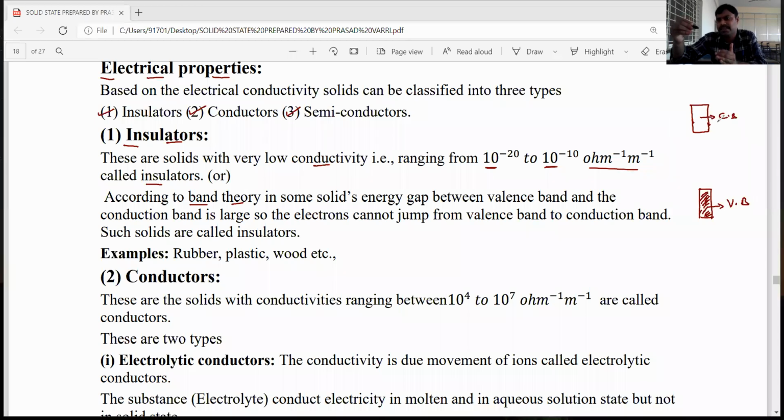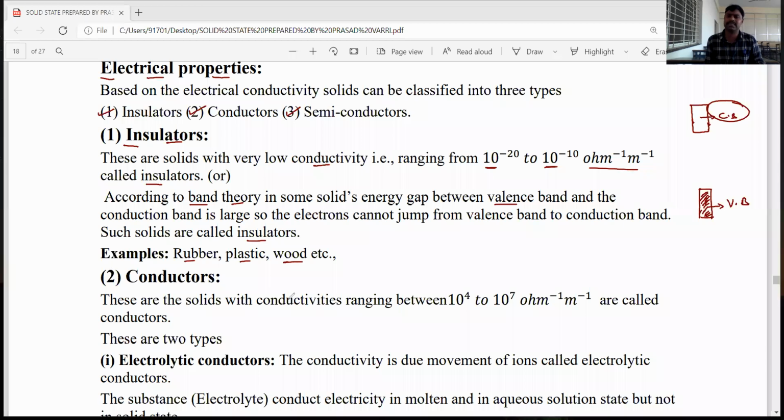The distance between the valence band and conductance band is very large. Then the valence electrons cannot jump into the conductance band. Then those substances do not conduct electricity, meaning the substances act as insulators. So according to band theory, insulators are defined as the energy gap between the valency band and conductance band is very large, so the electrons cannot jump. Such types of solids are called insulators. Examples: rubber, plastic, wood, and paper. These are all examples of insulators.